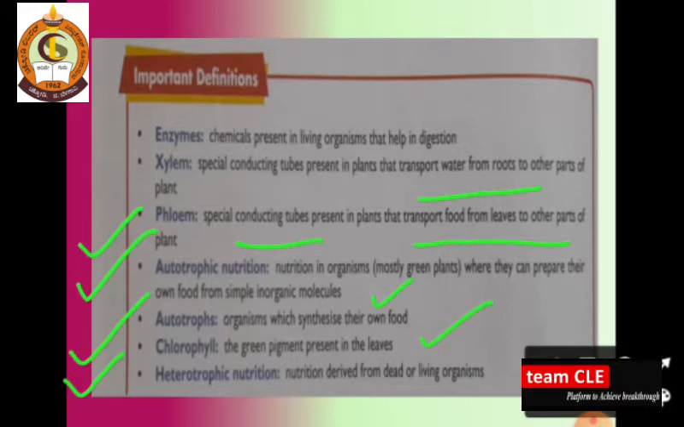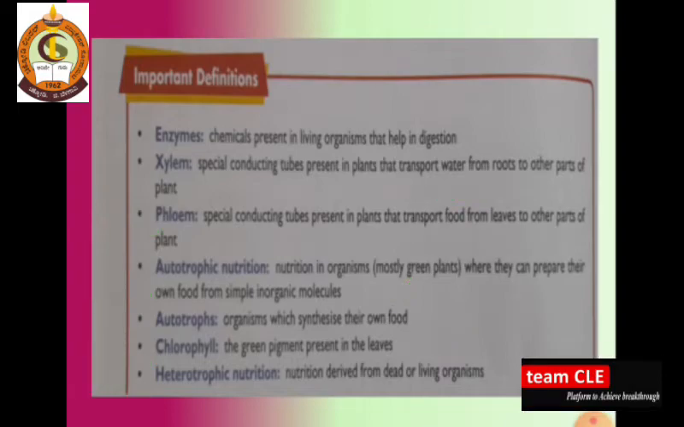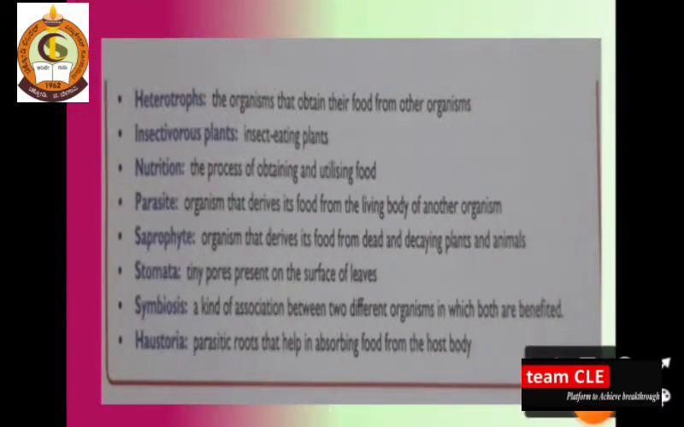Next one is heterotrophic nutrition. In autotrophic nutrition they prepare their own food, whereas in heterotrophic nutrition, they derive food from dead or living organisms. These are some important definitions. Other definitions are there, let's discuss one by one. Heterotrophs are the organisms that obtain their food from other organisms, and insectivorous plants are nothing but the insect eating plants.